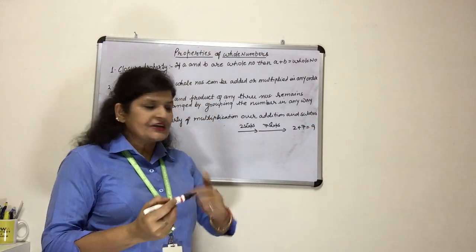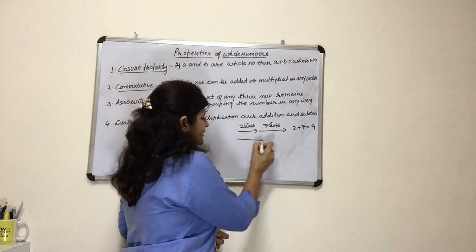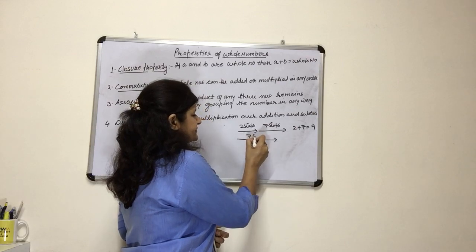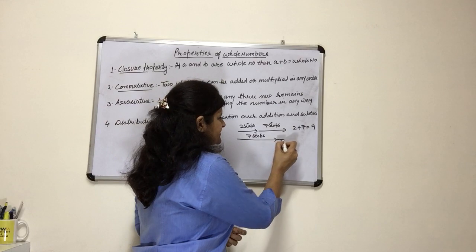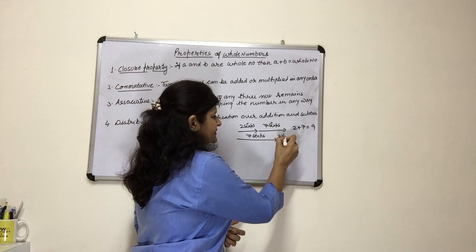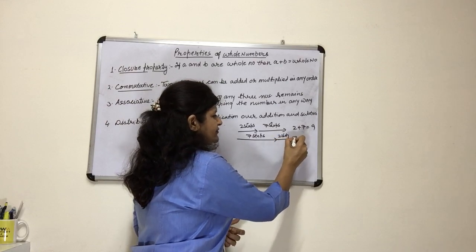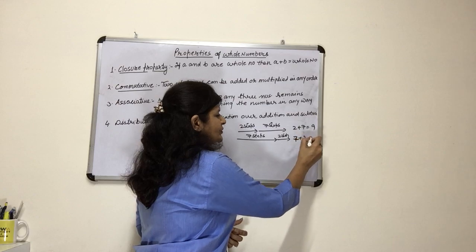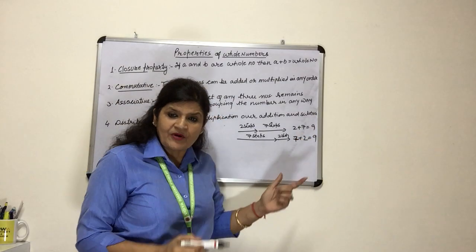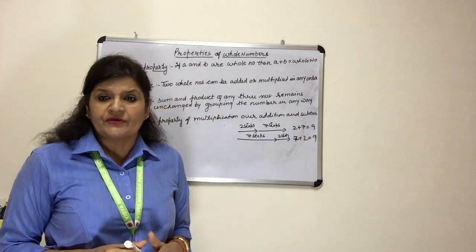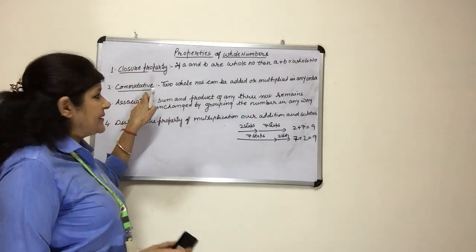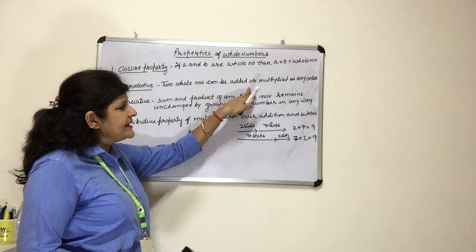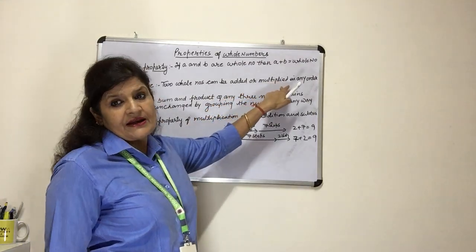Now you change the order. First you move 7 steps, and then you move 2 steps. Again you have to add 7 plus 2, that is 9. So this property is called commutative property. Two whole numbers can be added or multiplied in any order.